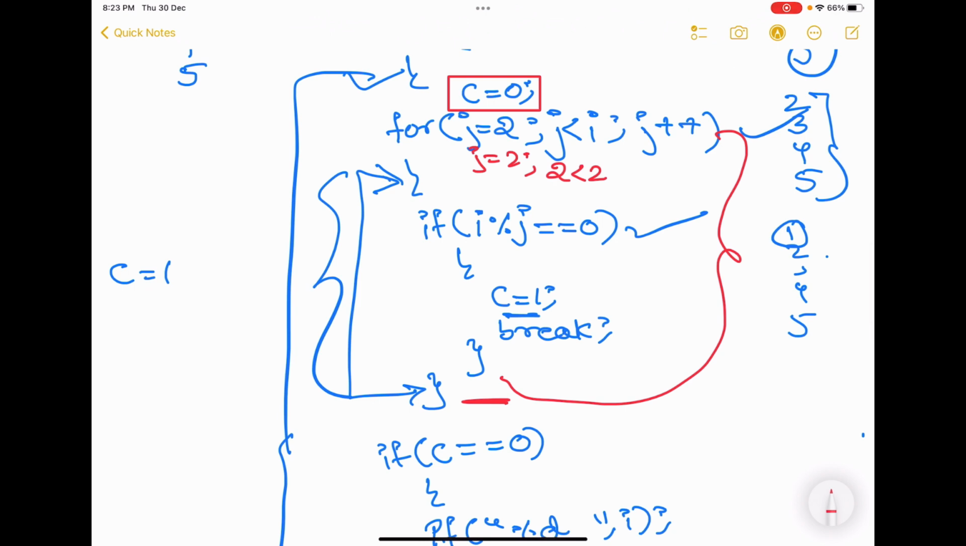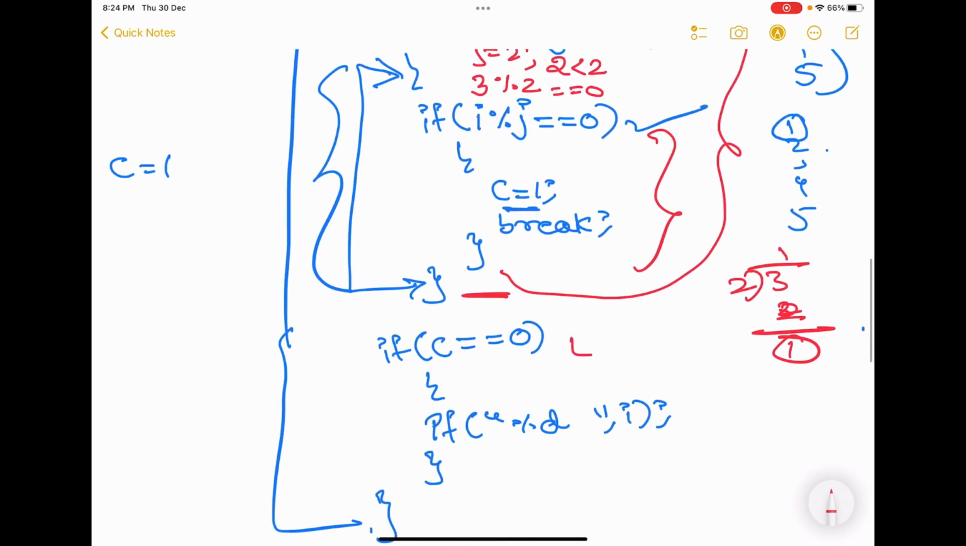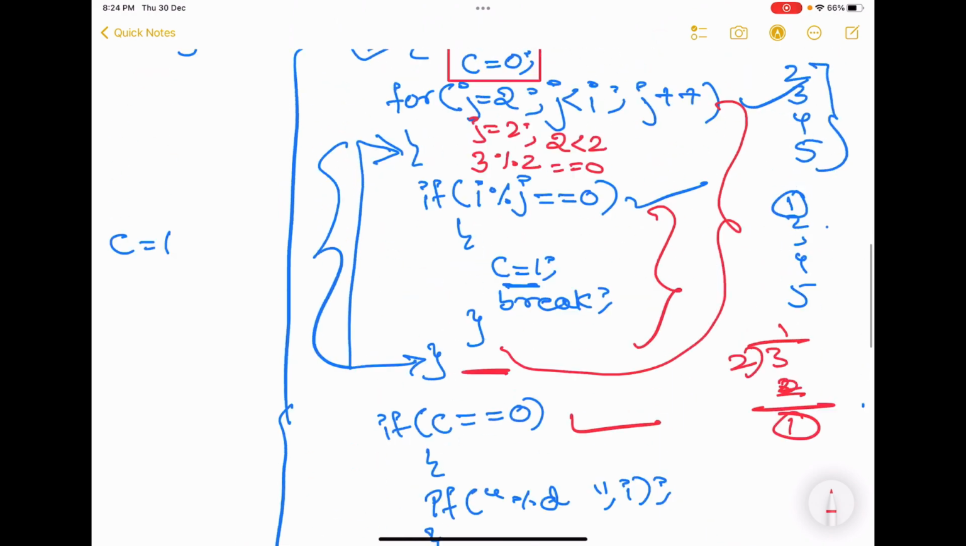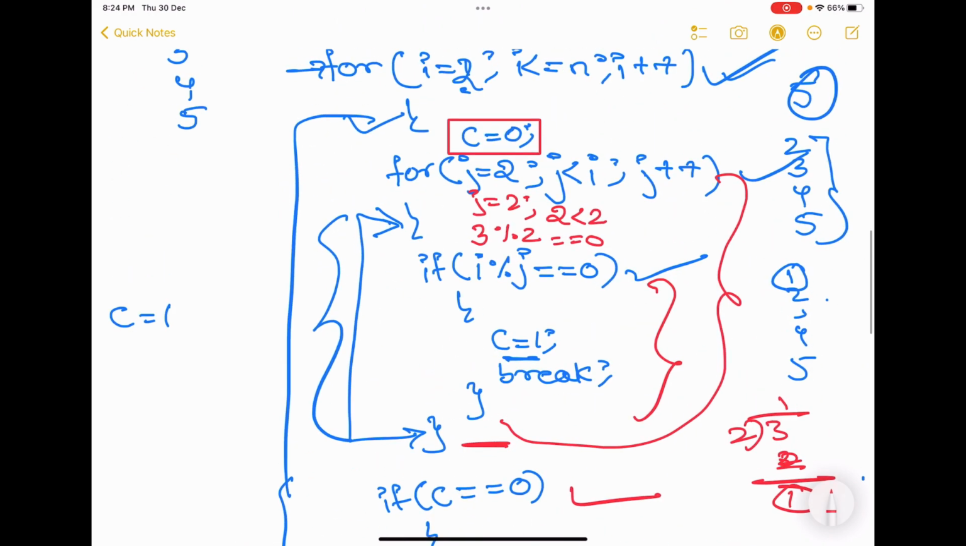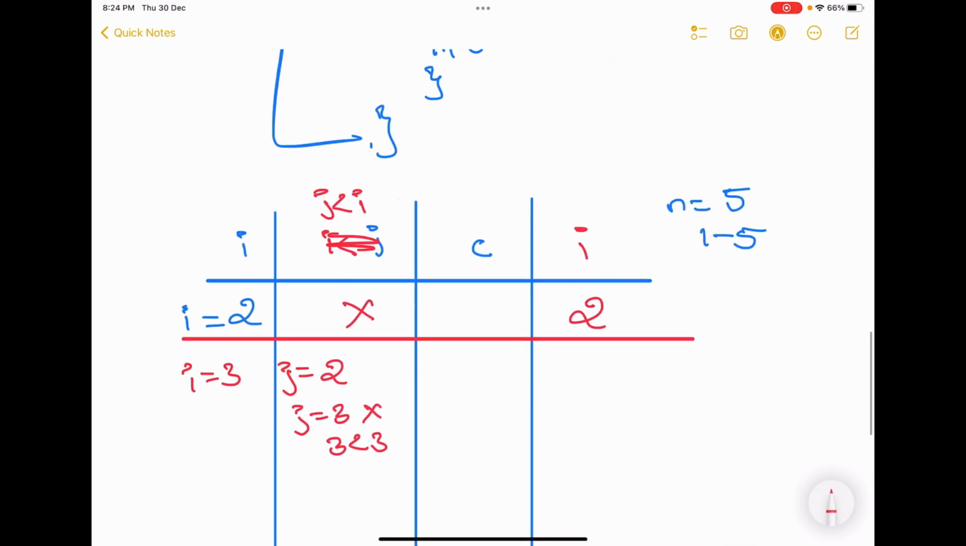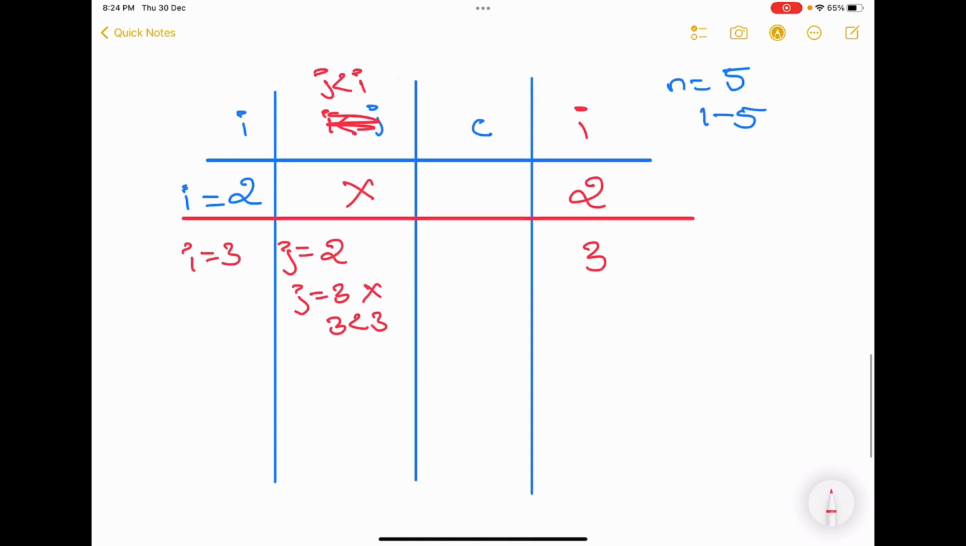Now come here. The value of I is 3 and the first value of J is 2. Is 3 mod 2 equal to 0? See, 3 mod 2: 2 ones are 2, the remainder is 1, which is not divisible. So it didn't even enter this. It directly comes here and checks. Still the C value is 0, so we'll print the number 3. Done? I hope this much is clear.